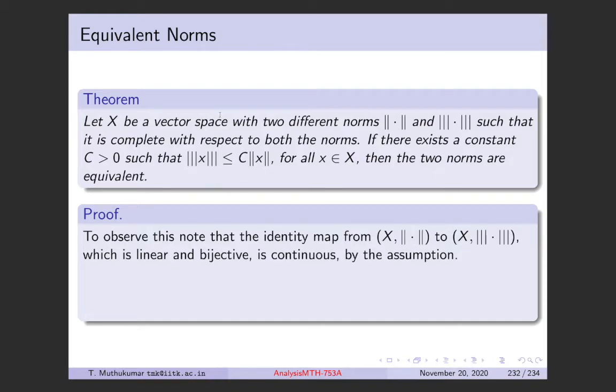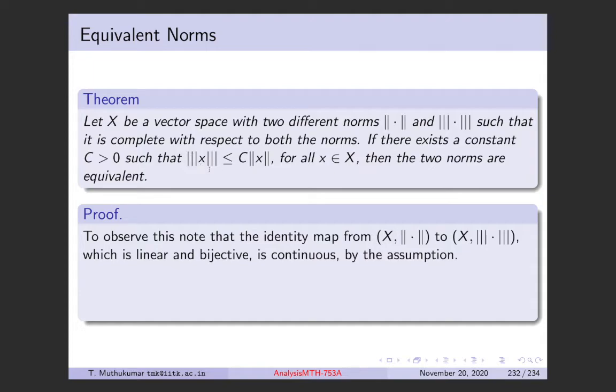If you have a vector space with two different norms, here I've used double and triple lines to distinguish the two norms, and this vector space is a complete normed space with respect to both norms, and if in addition the two norms satisfy the estimate that the triple norm of x is less than or equal to C times the double norm of x for all x, then the two norms are equivalent. Again, this is a consequence of the open mapping theorem.